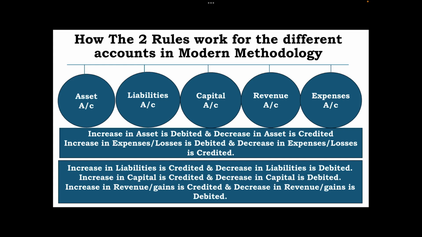So increase in the liabilities is credited and decrease in the liabilities is debited. Increase in the capital is credited and decrease in the capital is debited. Similarly, increase in the revenue and gains is credited and decrease in the revenue and gains is debited. So we'll see now how these two principles work for this modern methodology, which is more simplified and easy to understand.